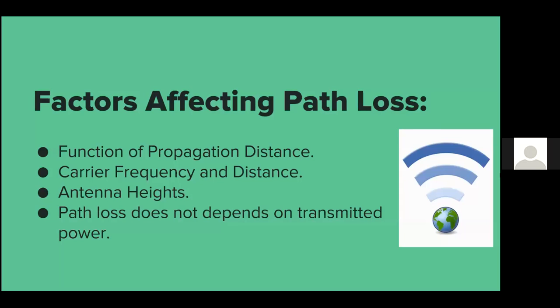Now, moving on to our next slide, the factors affecting path loss. There are a few factors which affect path loss. First is the function of the propagation distance between the transmitter and the receiver. Path loss also depends on the carrier frequency of the EM wave. Path loss is also a function of the height at which the antenna is placed. It is to be noted that it does not depend on transmitted power; it is independent of the power transmitted.